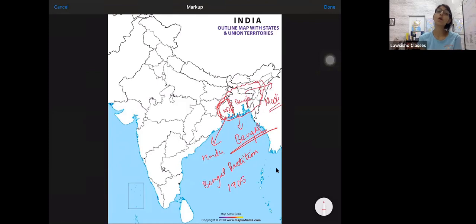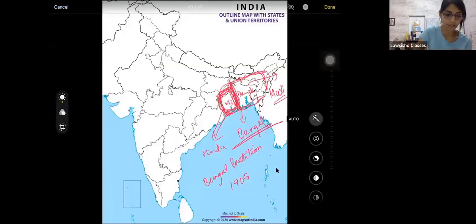So what happened was that Lord Curzon, who was the then Viceroy of India, partitioned Bengal, the then existing huge piece of Bengal. And the West Bengal, the Hindu dominated, was made as the West Bengal that we see today. And the eastern one was actually known as Bangladesh, that was at that time known as East Pakistan after the independence, guys. Okay? So that is why this region is called West Bengal even till today. It's also a general trivia. ये आप याद रख सकते हो.